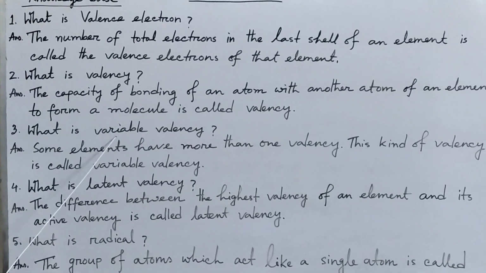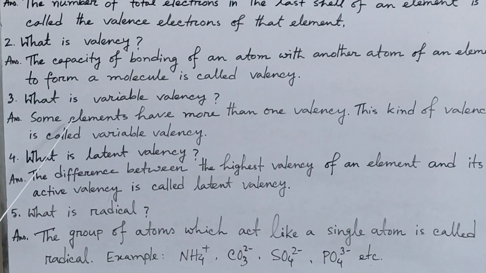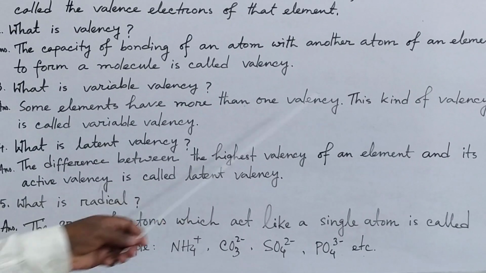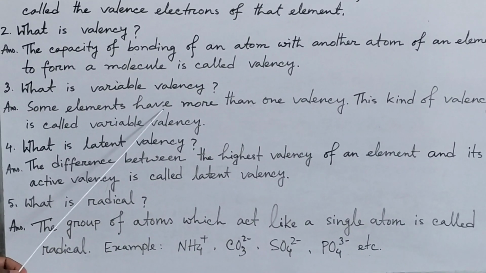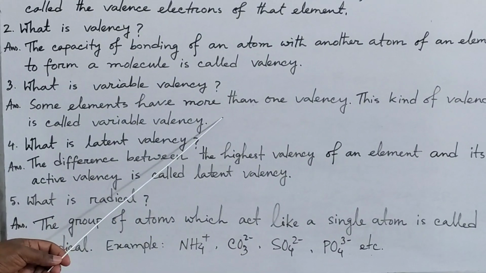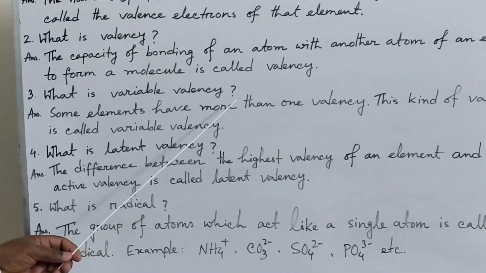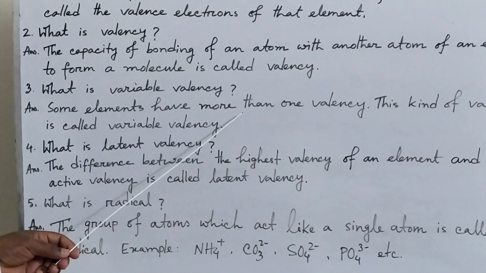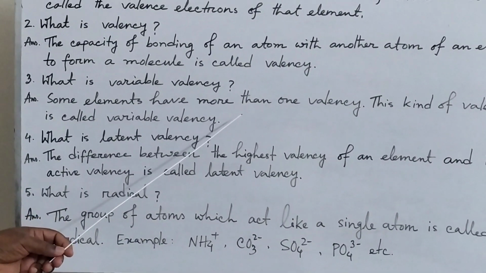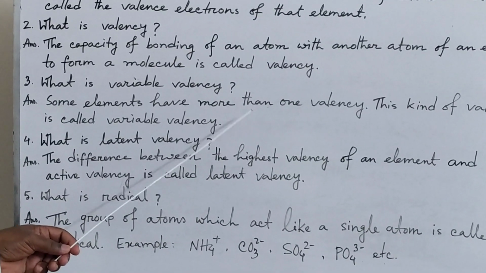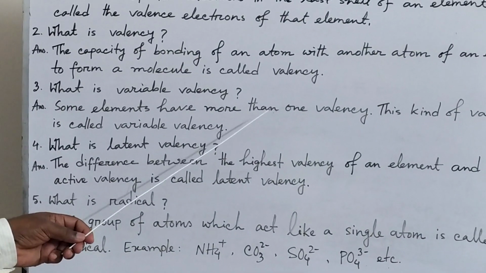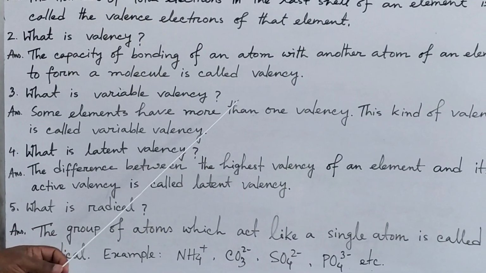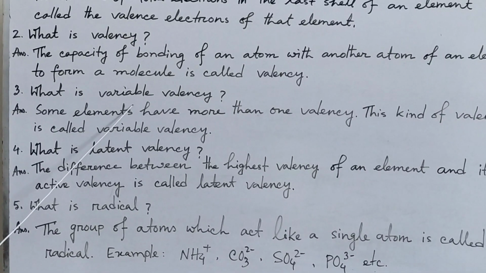Now number 3, what is variable valency? Some elements have more than one valency. This kind of valency is called variable valency. For example, nitrogen has 2, 4, 6 valency, phosphorus has 3, 5, iron has 2, 3. So this type of elements show variable valency and they have more than 1 valency. For this reason it is called variable valency.